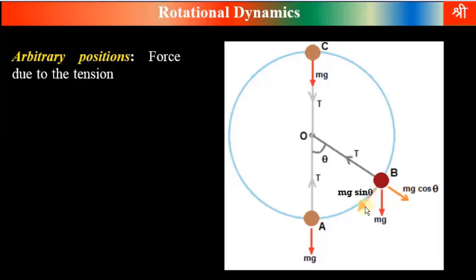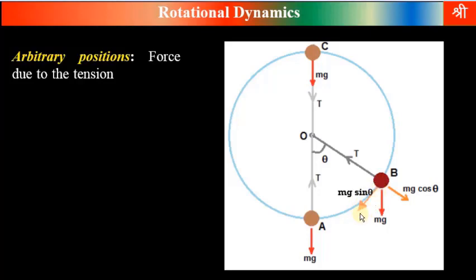And this mg sin theta is tangential to this circular path. It is tangentially backward. That means if this body is performing circular motion in an anti-clockwise direction, then this mg sin theta is opposite to that, and this decreases the speed of this particle when the particle is going from bottom to top. On the other hand, if the particle is moving from point to C, then this mg sin theta is in the direction of linear velocity. In that case, it will increase the speed.